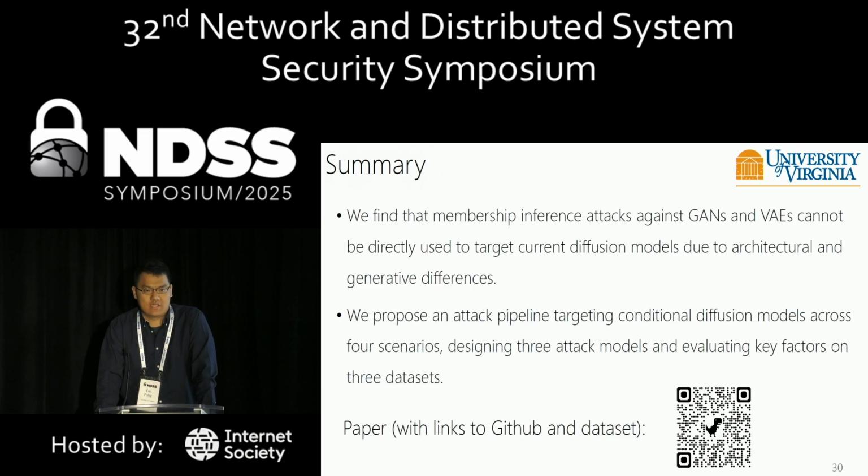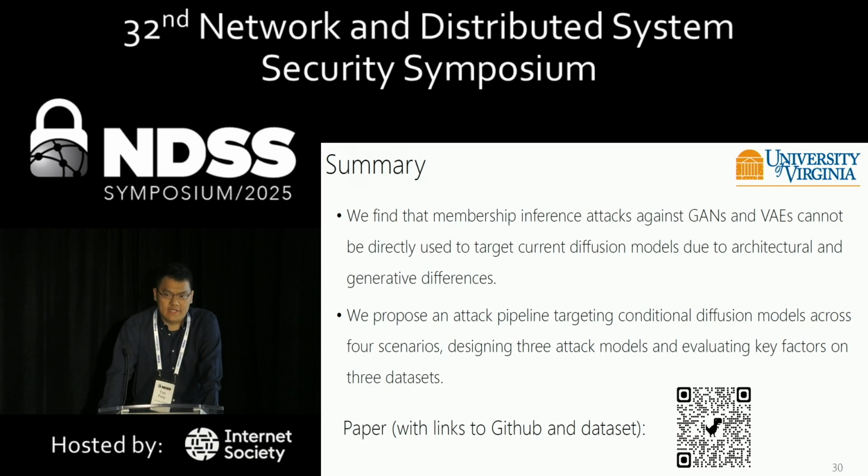Now I want to make a conclusion. In our work, we first found that membership inference attacks against one-step generators, GANs and VAEs, cannot be directly used to target multi-step generator diffusion models, due to the differences in model architectures and generation process. So in our work, we designed an attack pipeline that can target conditional diffusion models, and we considered 4 different attack scenarios, and we tested with 3 different types of attack model. We also evaluated key factors on the 3 datasets.